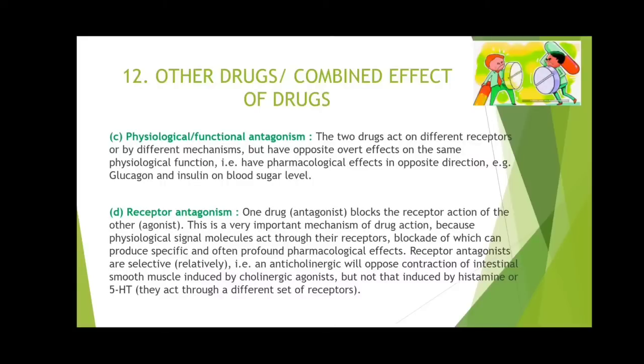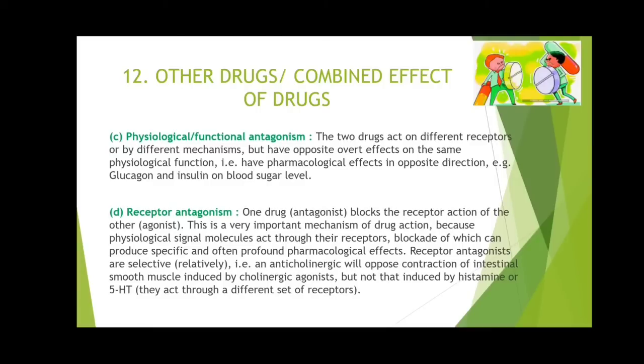Lastly, and the most important one, is the receptor antagonism. One drug, that is the antagonist, blocks the receptor action of the other, that is the agonist. We have studied previously, in my video on pharmacodynamics, that agonist and antagonist are always fighting for the receptor binding site.